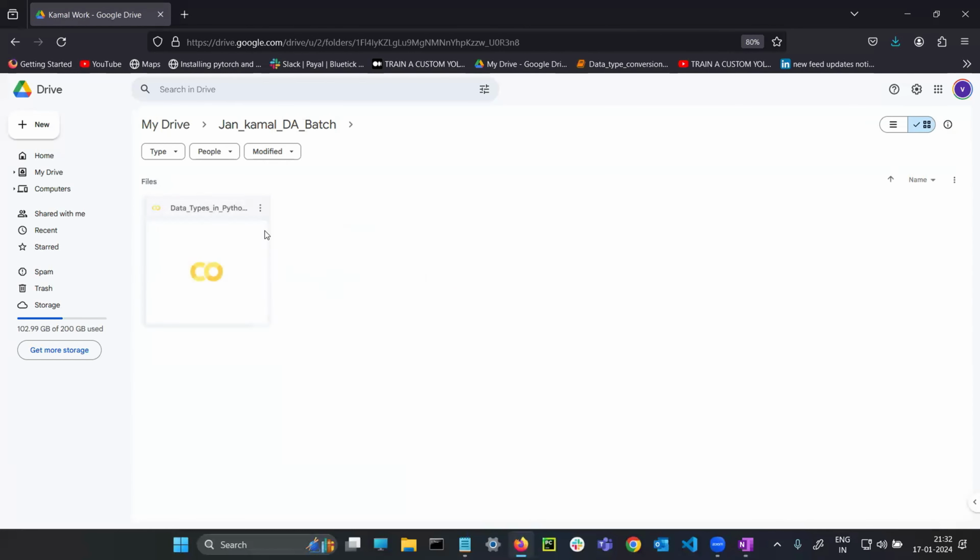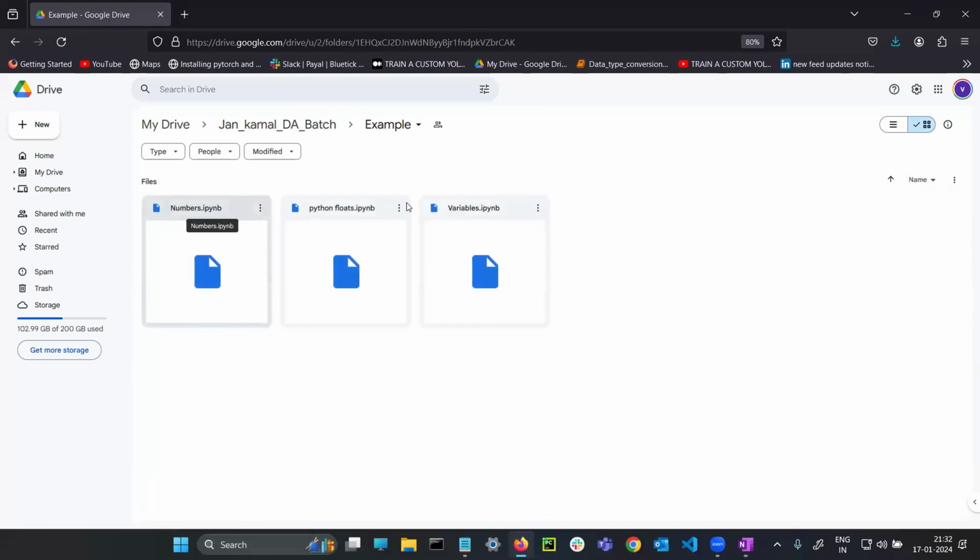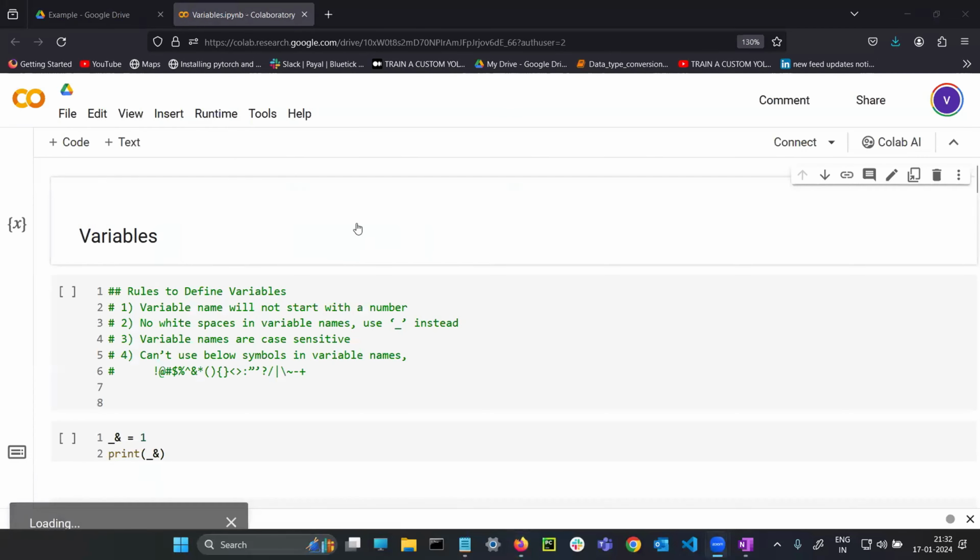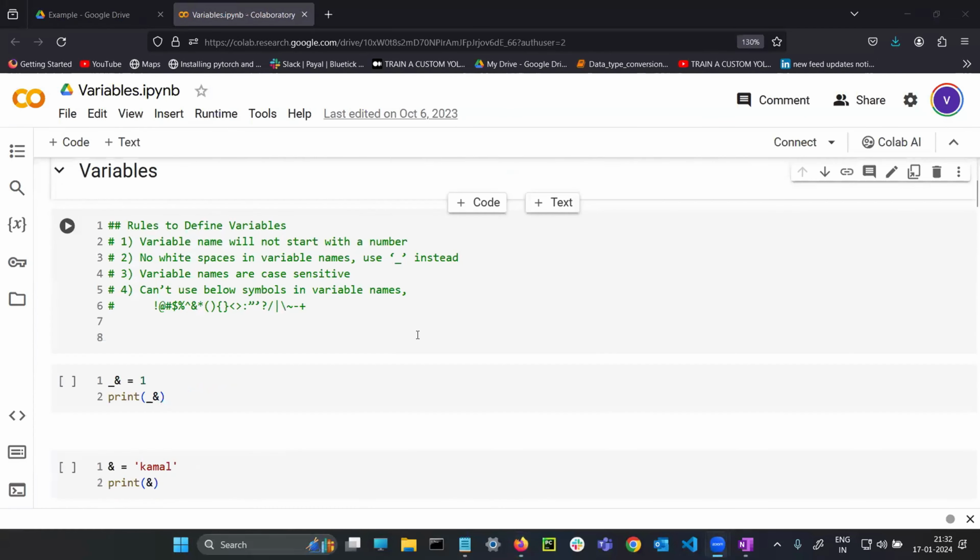So here I have done the variables concept, I mean rules of the variables. For every rule I have given one example. But if you go to the example file, variables, and open that one, you can see how many examples there are.